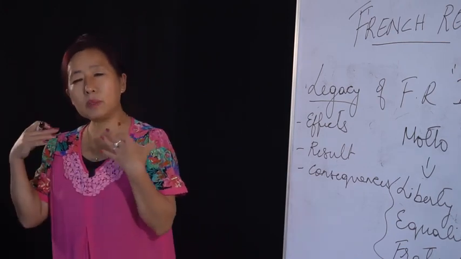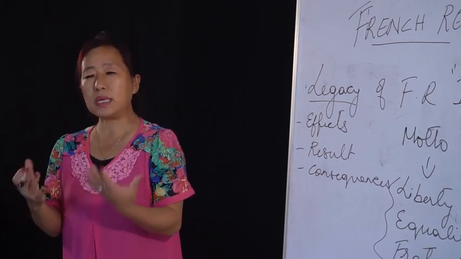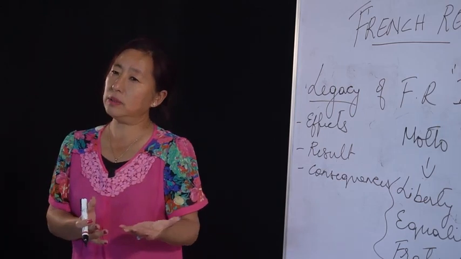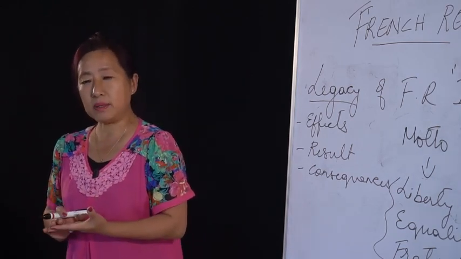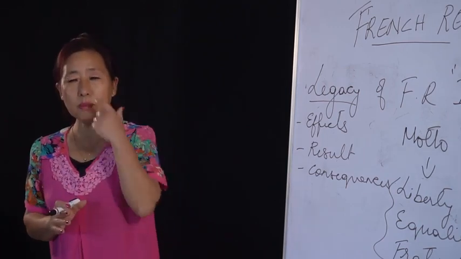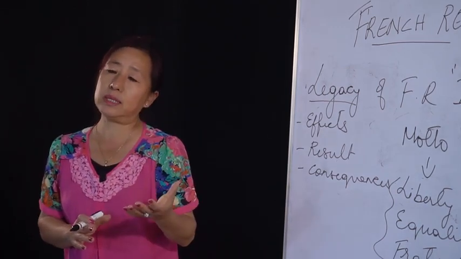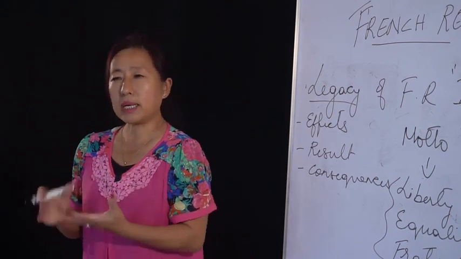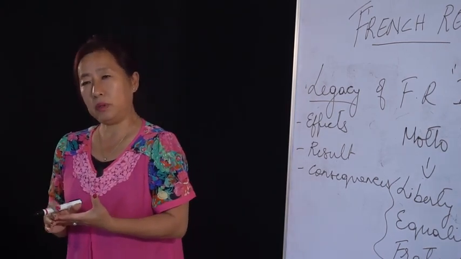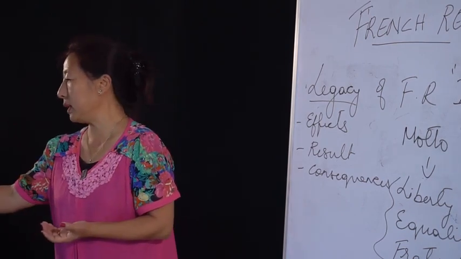It was able to inspire the Germans, the Italians, the Asian and the African countries to fight for their independence. The motto of the French Revolution, liberty, equality, and fraternity, greatly inspired the people. The whole world got inspired with it.